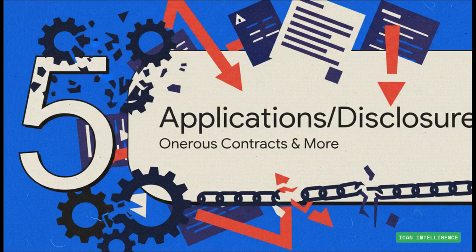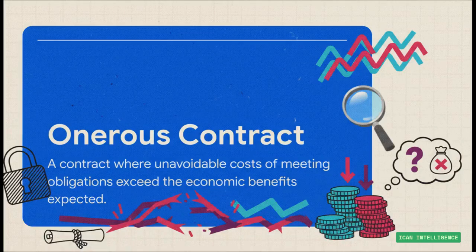All right, let's put all this theory into practice and look at two specific tricky areas that examiners absolutely love: onerous contracts and restructuring provisions. First up, an onerous contract. The name sounds complicated, but the idea is simple. It's a contract you're stuck in that is guaranteed to lose you money. The costs you can't avoid are simply higher than any benefits you'll get back. As soon as you know this, bam, you have to recognize a provision for that unavoidable loss.